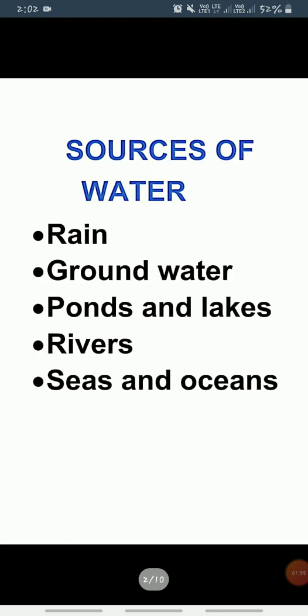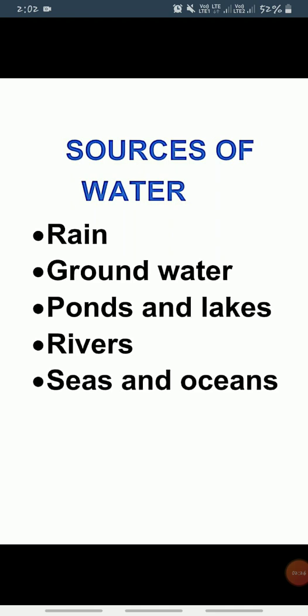Next is ponds and lakes. So an area of water surrounded by land is called a pond. What is a pond? वो area जो कि चारों तरफ से land से surrounded होता है उसको हम pond कहते हैं. And a lake is bigger than a pond. So rainwater collects in ponds and lakes. और lake जो होती है वो pond से बड़ी होती है और rainwater जो होता है वो lakes या ponds में collect होता है.